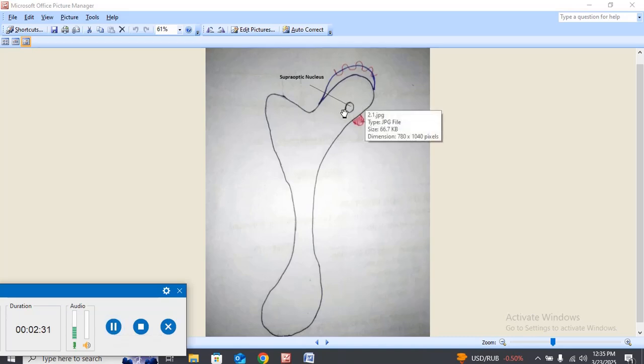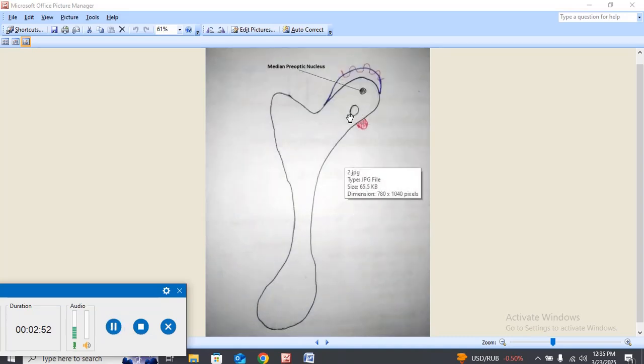Above the optic chiasma in the hypothalamus, there is a nucleus called the supraoptic nucleus. Supra means above, optic refers to the optic chiasma, and a nucleus is an accumulation of cell bodies.